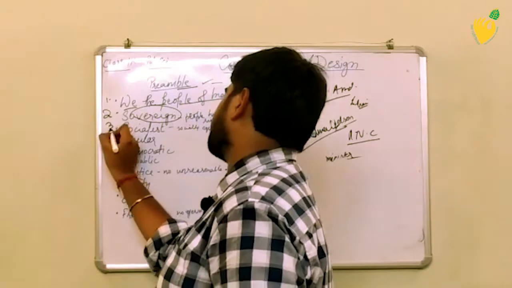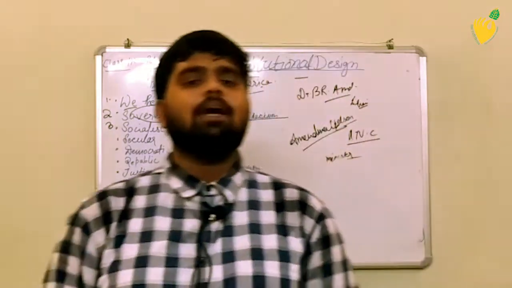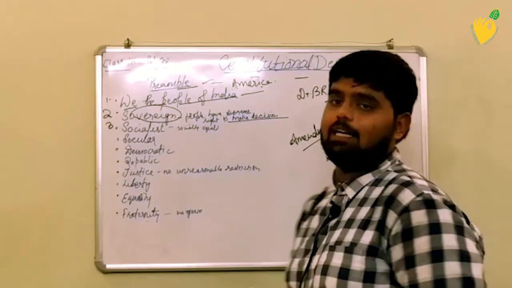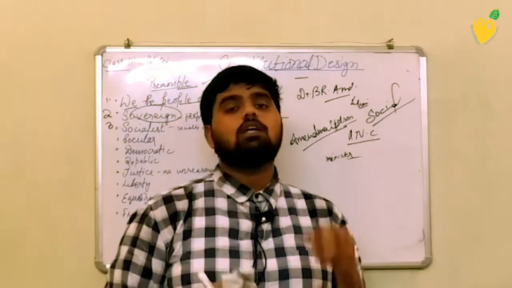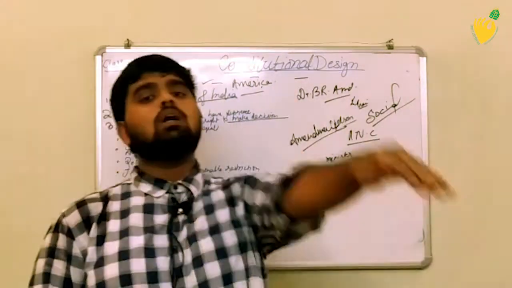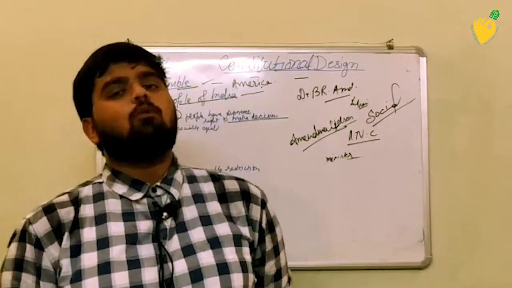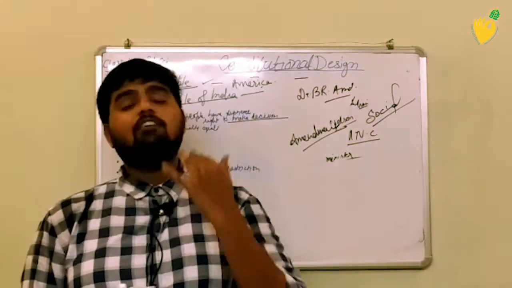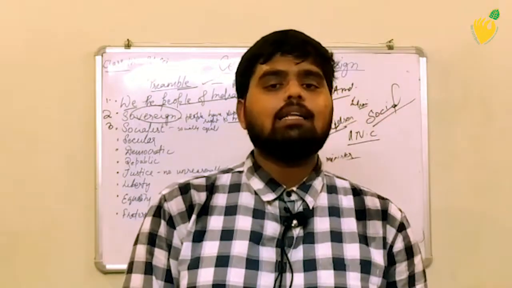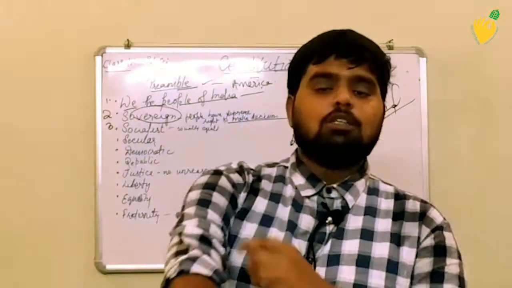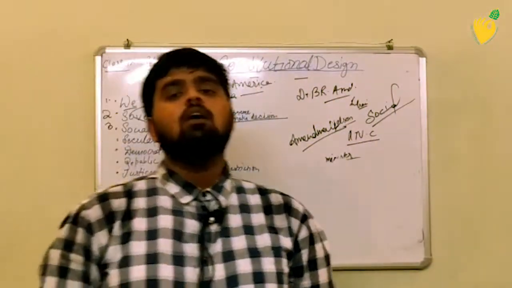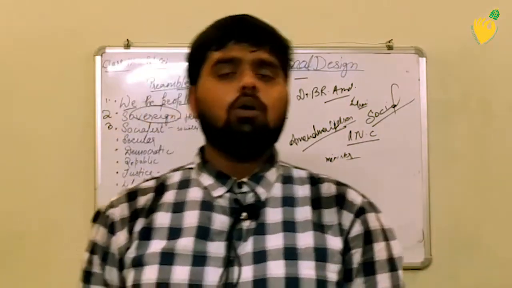The next point is socialist. Socialist itself is a word made from the word social. Social is something related to society, samajik. So socialist means something that is equal for everyone. In this point we are going to talk about everything in the society being equal for everyone. It's not that a crime or punishment will be hard for people on the lower level and easier for people on the top level. No, it should not be like that.